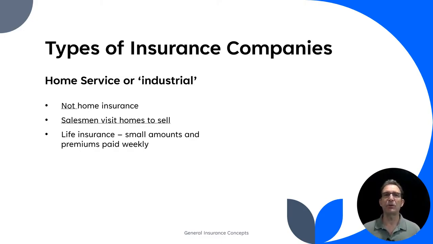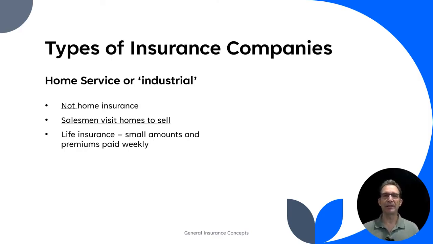All right, here's another unique sort of insurance company. It's called home service or industrial. A really important thing here is do not confuse this with homeowners insurance. If you're a homeowner, you might think home service is something that actually services your home, and it actually has nothing to do with your house whatsoever. It became known as home service because salesmen visit homes to sell. It's kind of like door knocking, the original door knocking way of selling life insurance mostly. And so it is a form of life insurance.